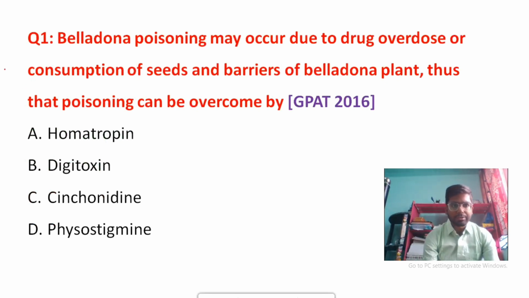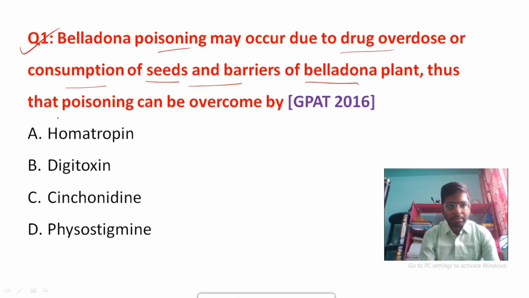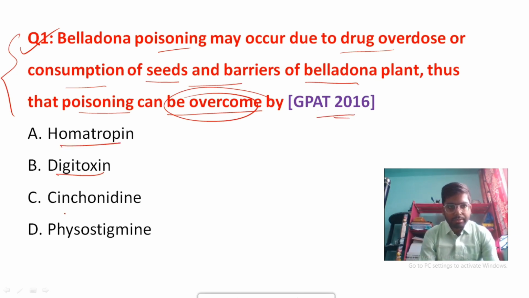First question: belladonna poisoning may occur due to drug overdose or consumption of seeds and berries of the belladonna plant. Thus, that poisoning can be overcome by... The question is asking what is the antidote of belladonna poisoning. This is a GPAT 2016 question. Options are homatropine, digitoxin, cinchonidine and physostigmine. I hope all of you know that physostigmine is the drug of choice in case of belladonna poisoning.